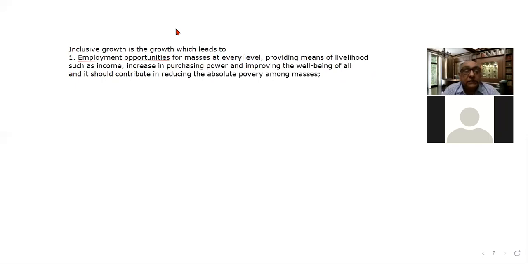Second is providing means of livelihood at a broader scale, such as income, increase in purchasing power, improving the well-being of all, and reducing the absolute poverty among the masses, because there are two concepts of poverty.